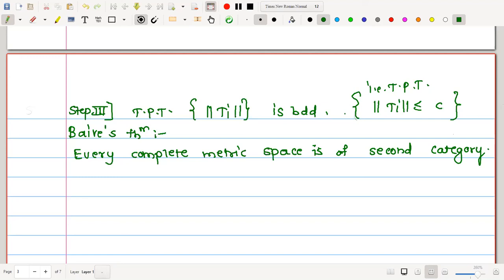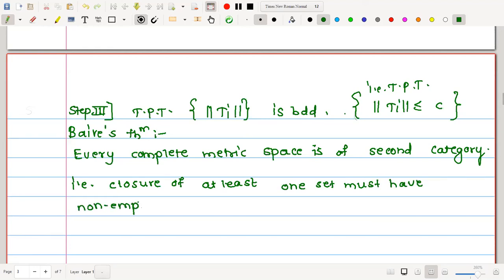Now, what is the meaning of second category? The closure of at least one set must have non-empty interior. Here I will write: the closure of at least one set must have non-empty interior. Therefore, here also in this Fn, we will find at least one integer n naught such that the closure of Fn has non-empty interior.